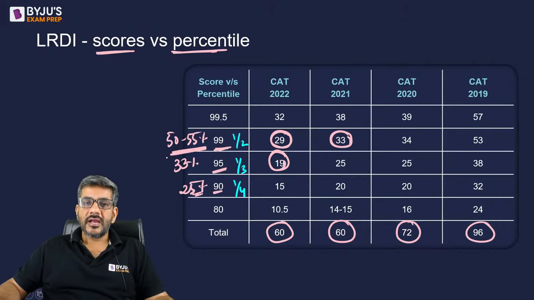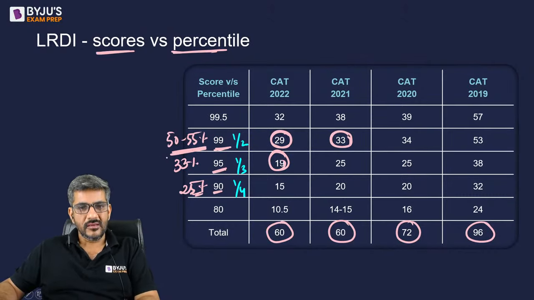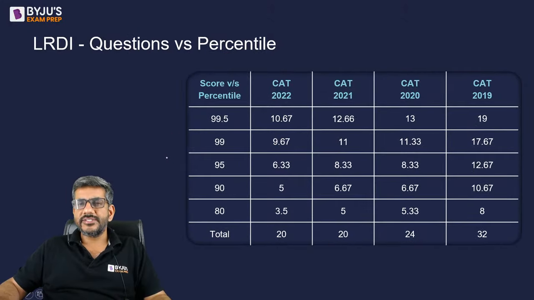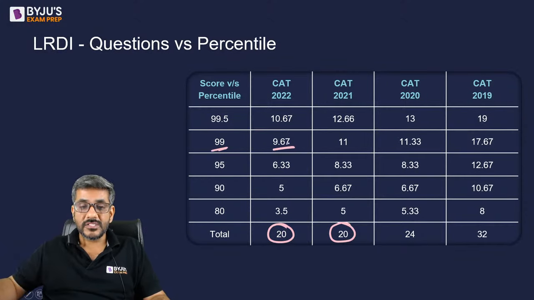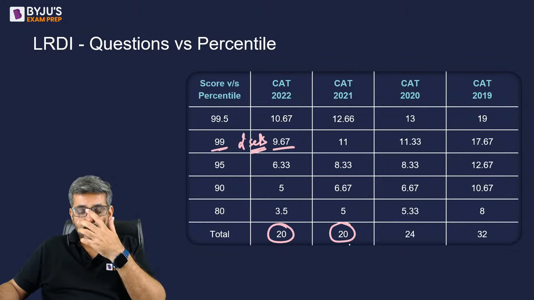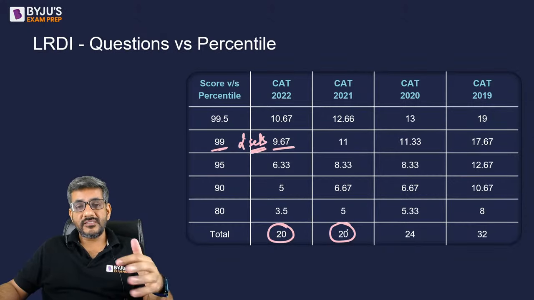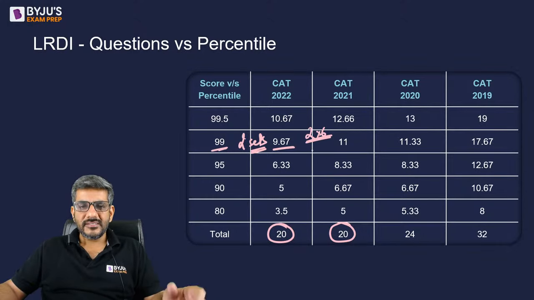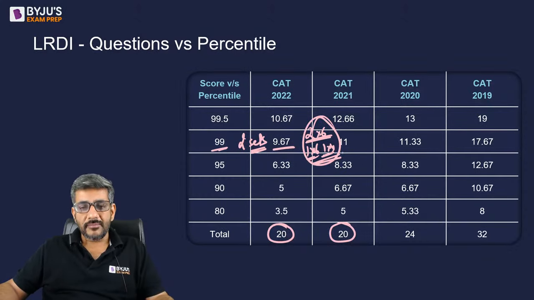But I also want to give you an idea in terms of questions versus percentile. Because score में हमें उतना अंदाजा नहीं हो पाता जितना questions में हो पाता है. Let's talk about questions. Last year there were 20 questions. Last to last year there were 20 questions. A 99 percentile was there at around 9.67 questions, which means two sets, because there were four sets of 5 questions each. So two sets. And year before that, there were two sets of 6 questions each. So approximately 99 percentile was there at two sets of 6 questions, right? Approximately इतना मान लीजिए. Or one set of 6 questions and one set of 4 questions. Somewhere between that, I had a 99 percentile.